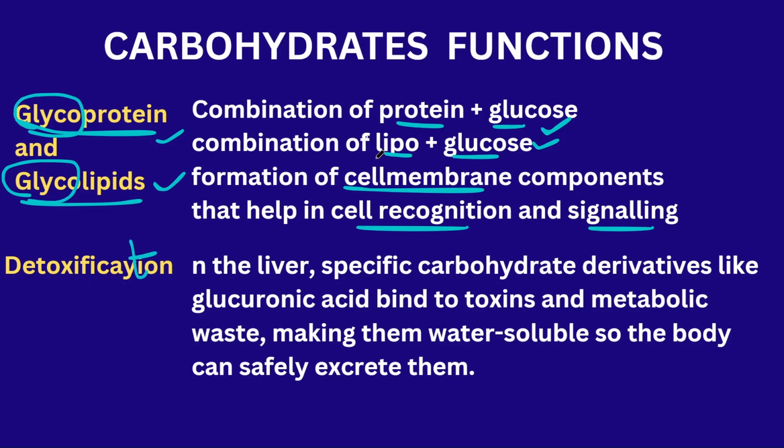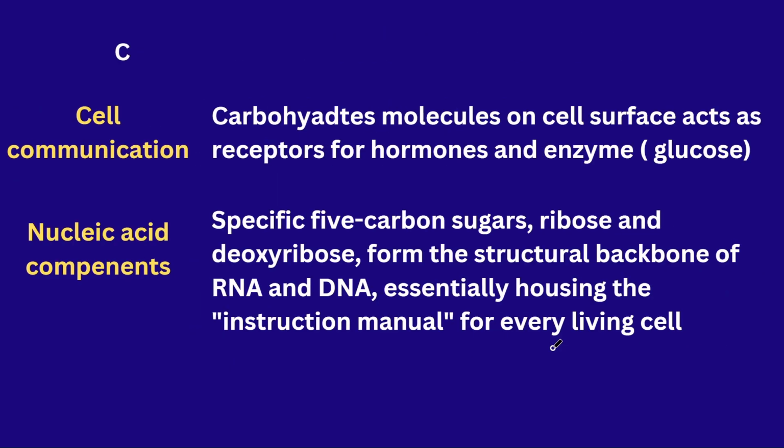Detoxification. The carbohydrates are helpful for the detoxification of our body. Our body contains different types of acids. One of the carbohydrates called glucuronic acid is present in the liver. It is helpful for detoxification of the body. That means the waste products are removed out of the body in the form of water, in the form of urine.